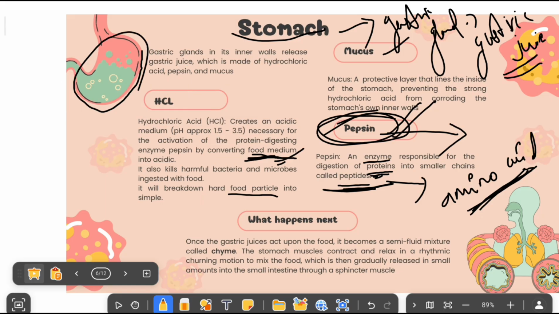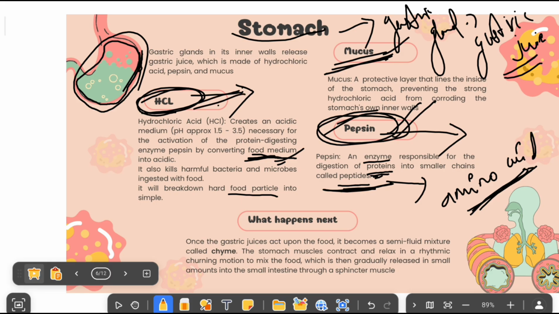Protecting our stomach wall from the action of hydrochloric acid, we have mucus. Mucus is like a gel. When the hydrochloric acid is produced, this mucus also gets produced, so that it acts like a protective layer in our stomach. So the hydrochloric acid will not be able to get direct contact with our stomach wall, and we can avoid the corrosion of our stomach wall.